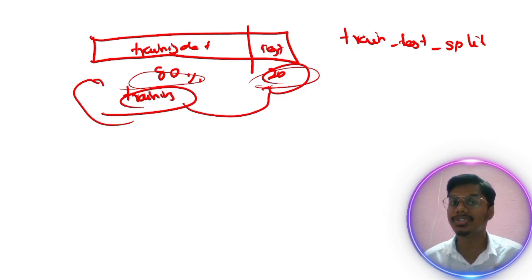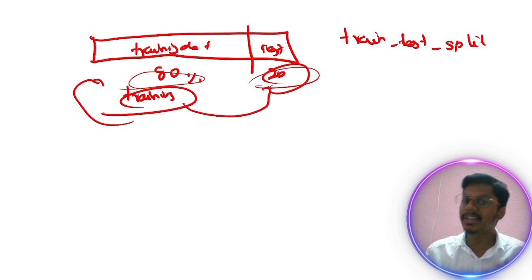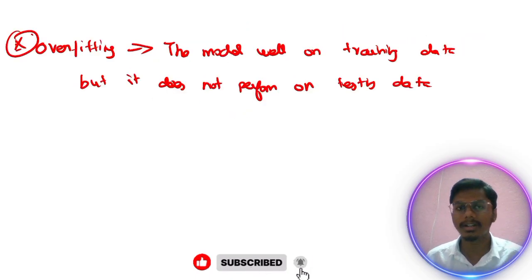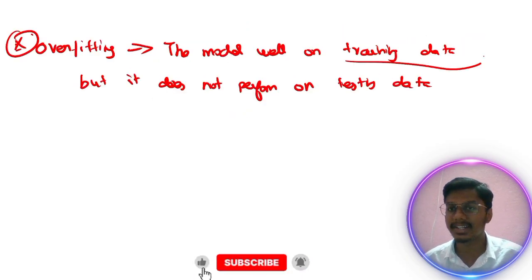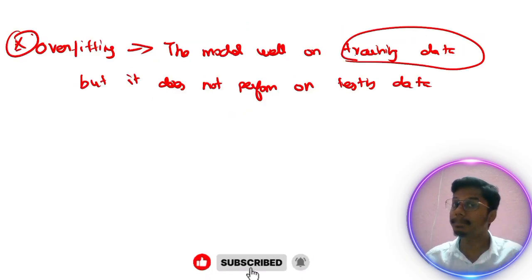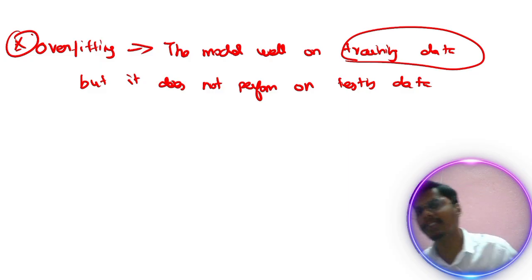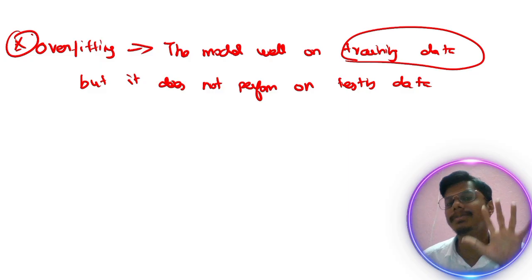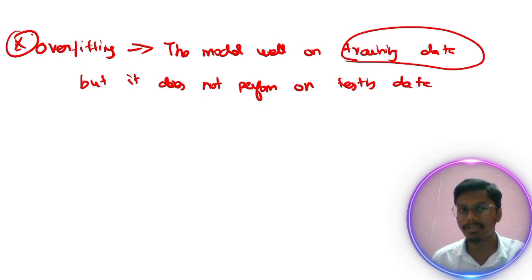The model learns from the training data, and we test the model by predicting using the testing data. So the model will perform well on the training data, completely well, but it doesn't perform well on the testing data. That's overfitting.